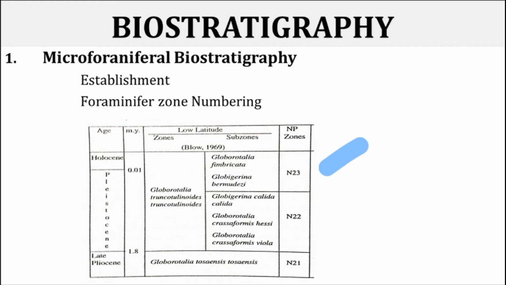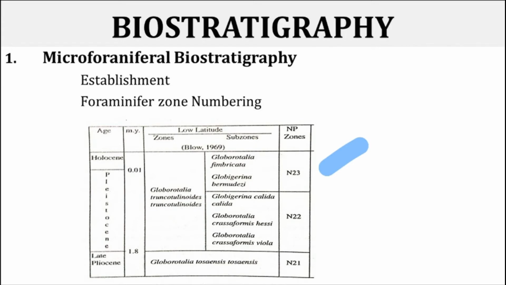In this way, microforaminiferal biostratigraphy has different species in low latitudes and different species in high latitudes, and this is how it is developed. On the other hand, the abundance of certain important deep sea benthic foraminiferal assemblages is delineated in detail in Cenozoic sediments of the Neogene and Quaternary periods. So that's why this is very important.